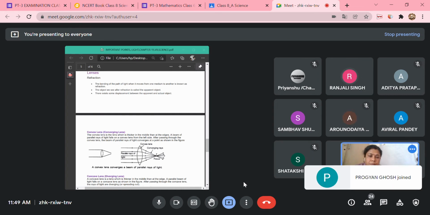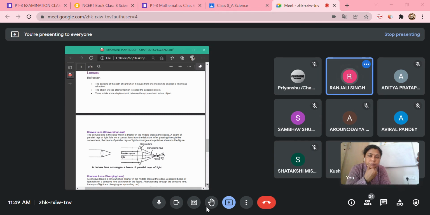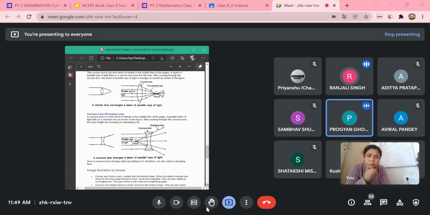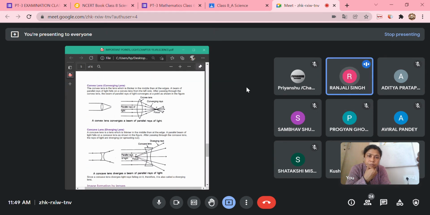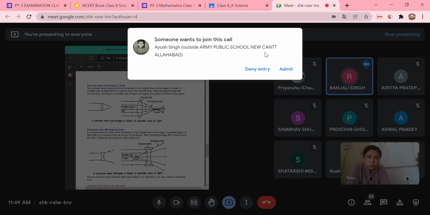Next. Convex lens, converging lens. The convex lens is the lens which is thicker in the middle than at the edges. A beam of parallel rays of light falls on a convex lens from the left side. After passing through the convex lens, a beam of parallel rays of light converges at a point as shown in the figure. A convex lens converges a beam of parallel rays of light.